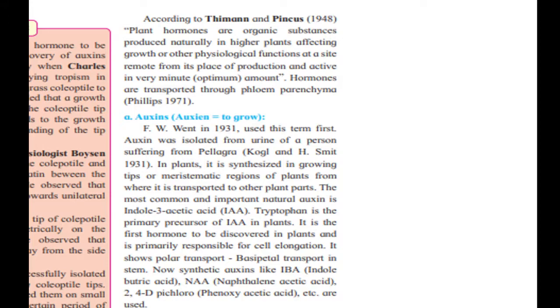They said that hormones are organic substances produced in a small quantity at remote places, but they are required in an optimum amount in order to be effective for all their physiological functions. So they said that these are organic substances. Now let's see what auxins are.